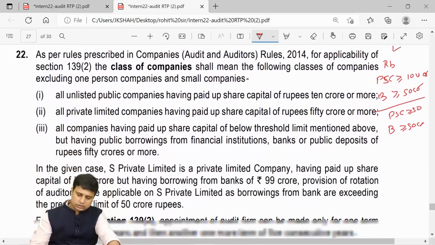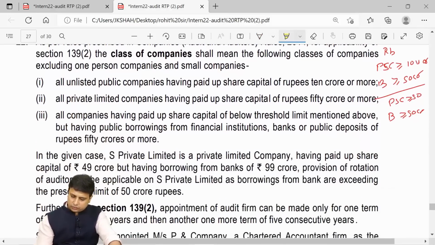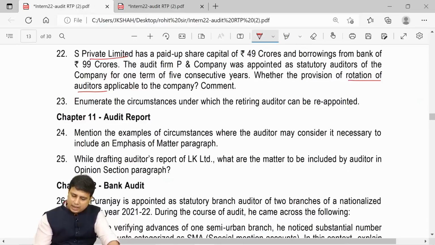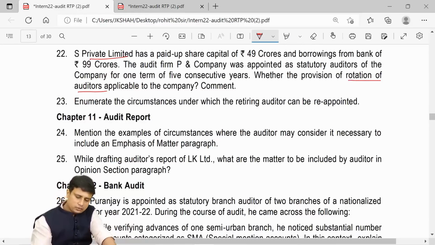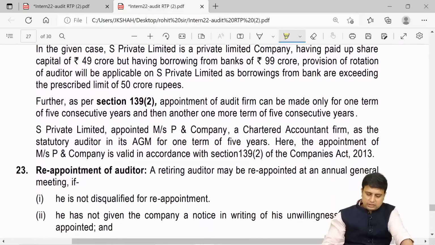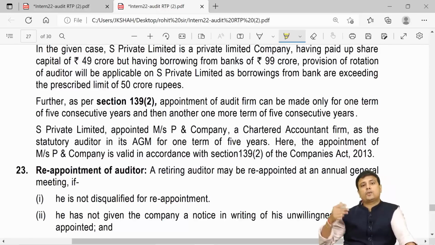Now let us go through what they have written. In case of unlisted public company having paid up share capital of 10 crore or more, private company having a paid up share capital of 50 crore or more, companies having borrowings, public deposits of 50 crores or more. Now in the given case, they have a paid up share capital of 49 crores and borrowings of 99 crores, which is greater than 50 crores, and hence the concept of rotation will be applicable to this private company because this is an OR condition. Your borrowings is greater than 50 crores, it will apply.